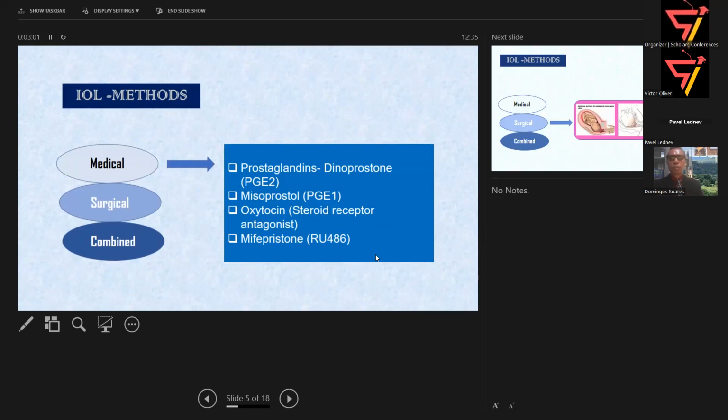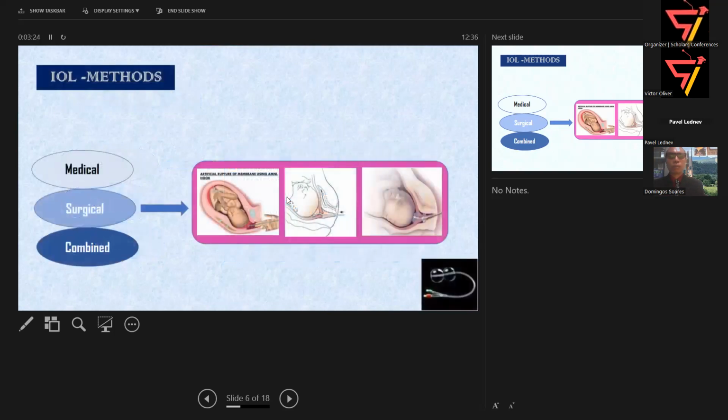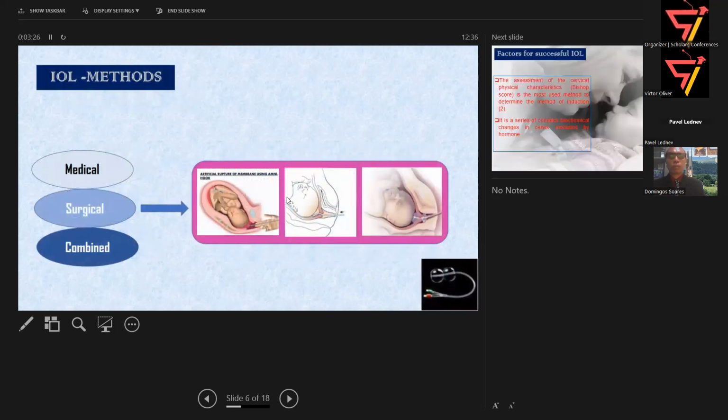There are different methods. So methods are either medical, surgical, or combined. For medical methods, we have certain medications, especially hormones, that is prostaglandin, misoprostol, oxytocin, and the steroid receptor antagonist mifepristone. Surgical methods: there is rupture of the bag of water.